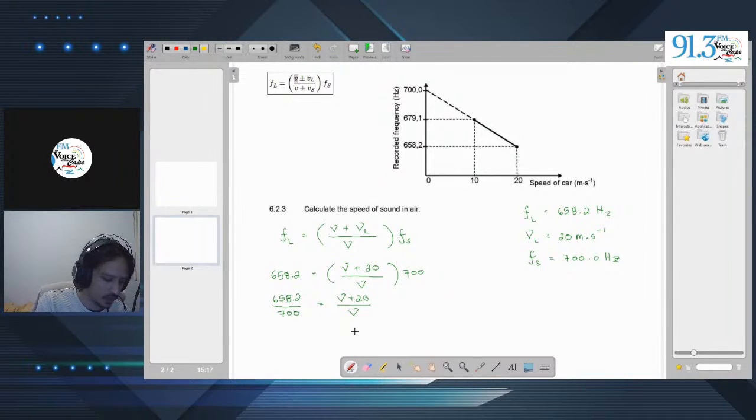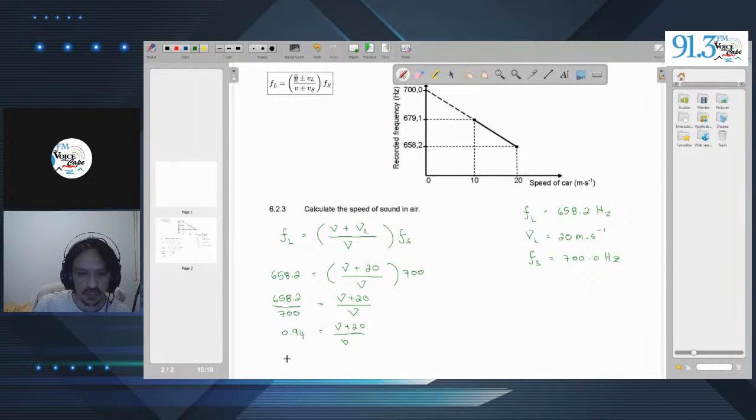Now, we say 658,2 divided by 700. Right, we get a value of 0,94. So let's use this over here, is equal to V plus 20 over V. Then we just multiply. We're going to get rid of this denominator. So we're going to end up with 0,94 V is equal to V plus 20.